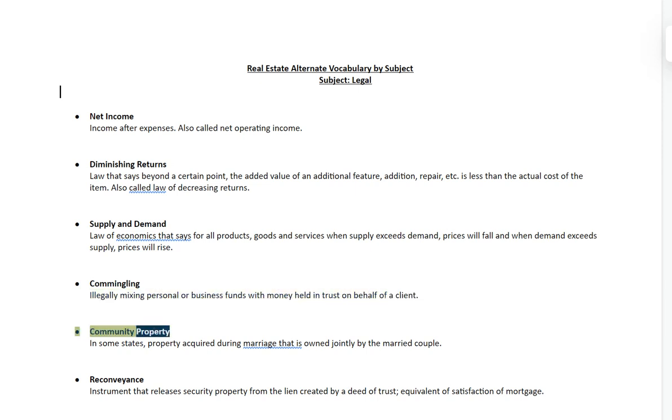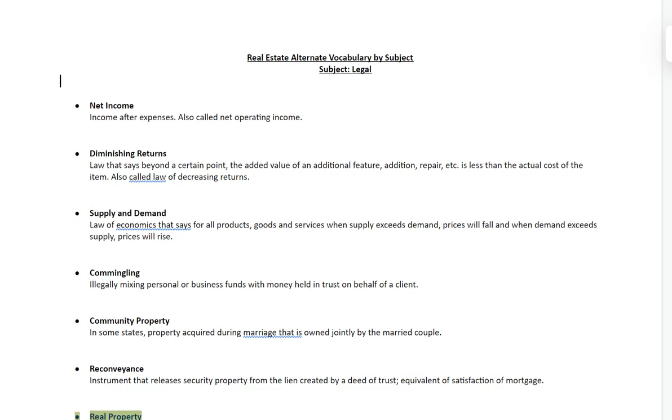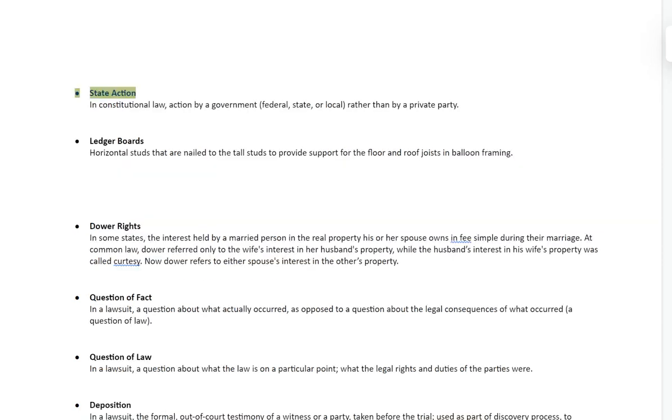Community property. In some states, property acquired during marriage that is owned jointly by the married couple. Reconveyance. Instrument that releases security property from the lien created by a deed of trust. Equivalent of satisfaction of mortgage. Real property. The interests, benefits, and rights inherent in the ownership of real estate. State action. In constitutional law, action by a government, federal, state, or local, rather than by a private party.